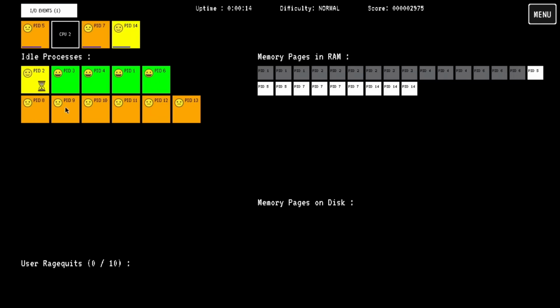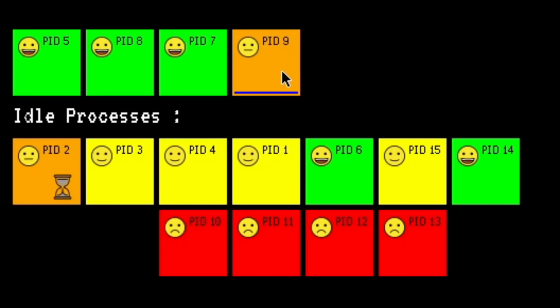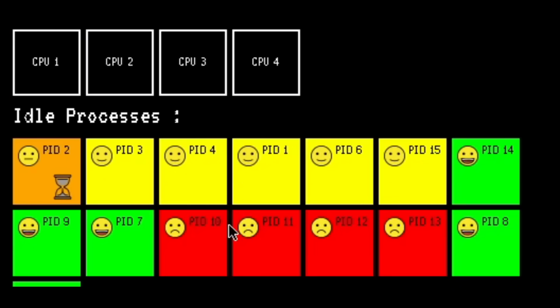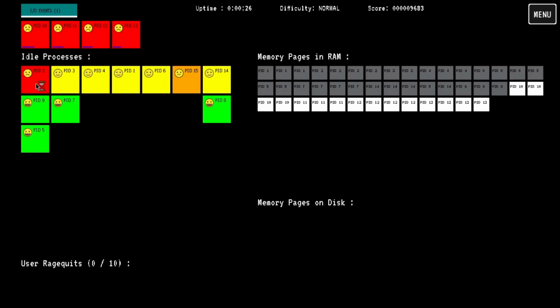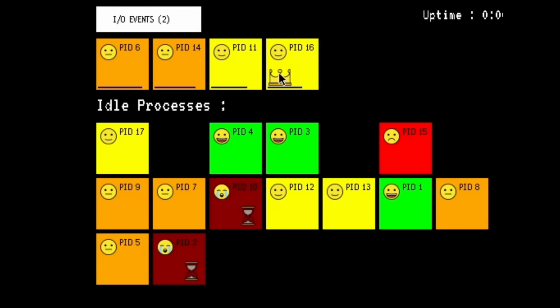Oh, okay. I see what's happening here. Oh no, this is gonna get bad. This is gonna get real bad real soon. We already have a bunch of red guys. Oh no. It's on the hourglass, but it's not doing anything. I don't know why it's on the hourglass then. So we got a priority guy here.